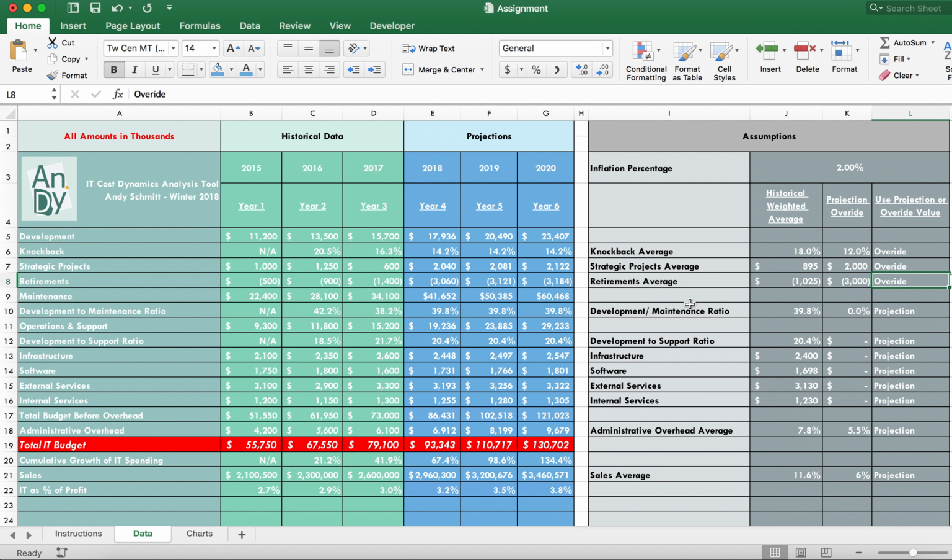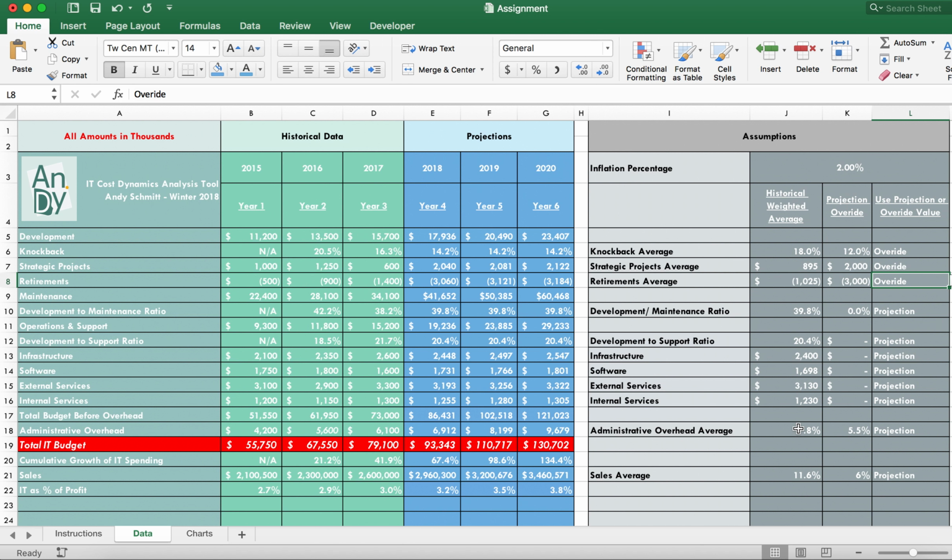The same thing with the development maintenance ratio. We've got 40% right now. Once again, we can change this, and it will reflect it in the numbers. Same with the development to support ratio. And then we have some other categories we've added, such as infrastructure, software, external services, and internal services. Same is true with administrative overhead.